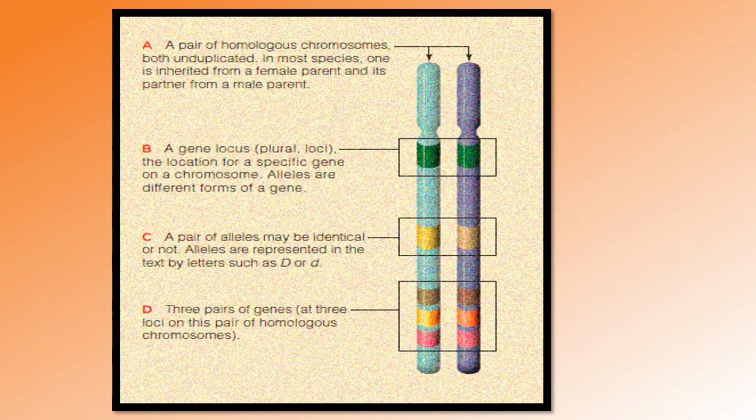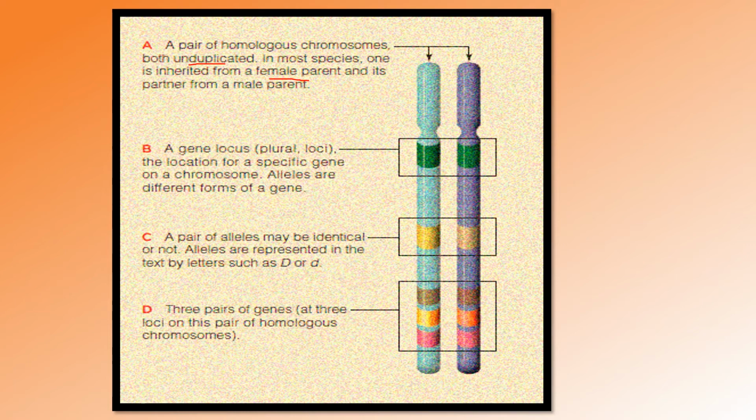So in this picture, you can see a pair of homologous chromosomes, both unduplicated. In most species, one is inherited from the mother and the other from the father.